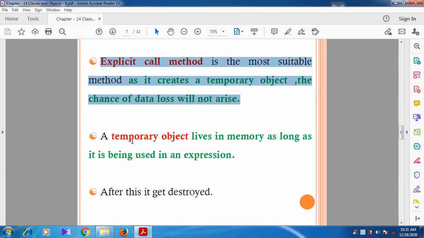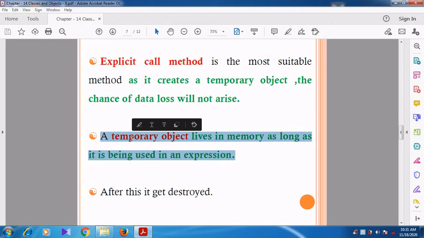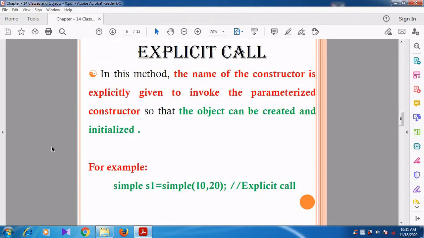The temporary object lives in the memory as long as it is being used in an expression. Like we see in the previous example, Simple S1 = Simple(10, 20). Here the object is created and initialized.